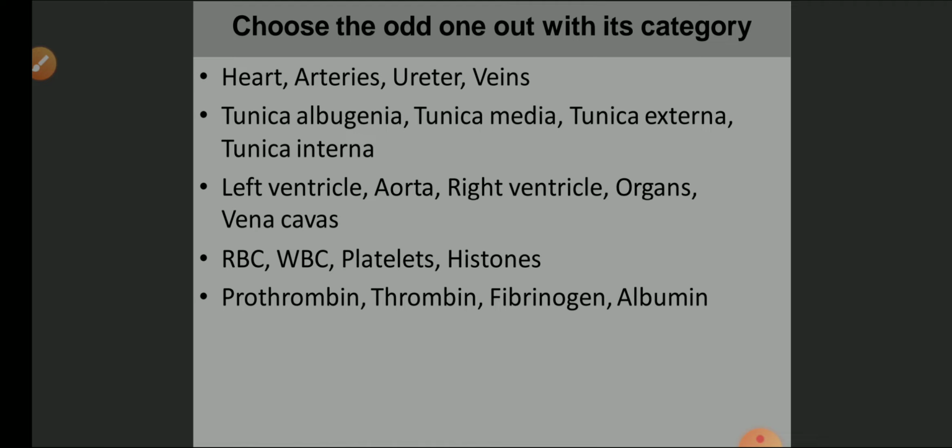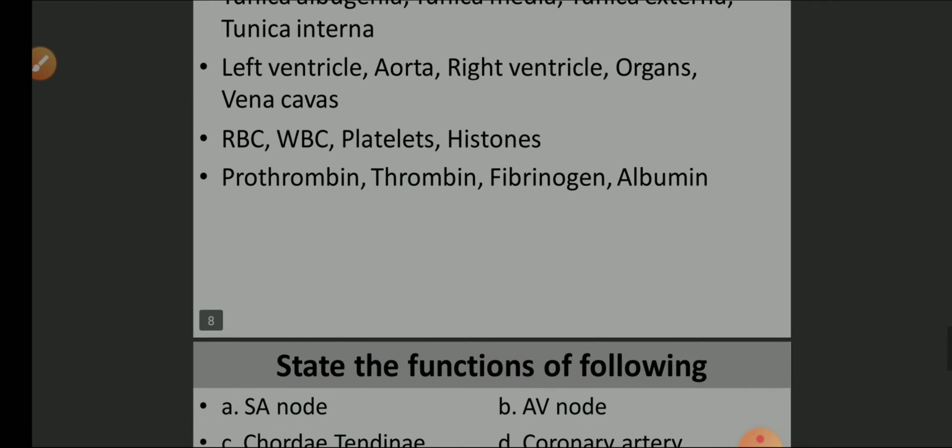Likewise, tunica albuginea, tunica media, tunica externa, tunica interna. Tunica albuginea is the odd one, while tunica media, tunica externa, tunica interna are all related to the blood vessels. Tunica albuginea is related to the reproductive system. So try to work it out. If you have any doubts in this one, please let me know.